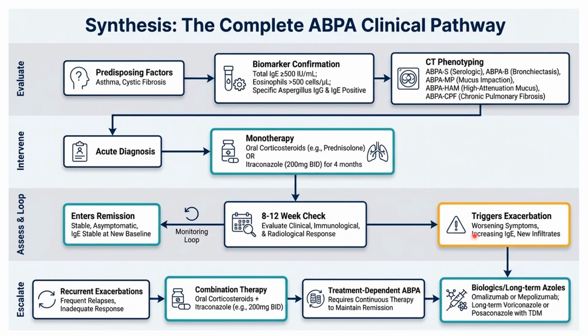If the patient still has exacerbations or is treatment dependent, we have to identify why this patient has frequent relapses or an inadequate response, and exclude other causes. Then we start combined therapy with oral corticosteroid and itraconazole. Then we again assess for treatment-dependent ABPA. The patient requires continued therapy to maintain remission. If we drop the steroid dose, the patient develops exacerbation again, which indicates treatment dependence. Then we go for a biologic or long-term azoles for this patient. So this is the complete ABPA management at a glance.